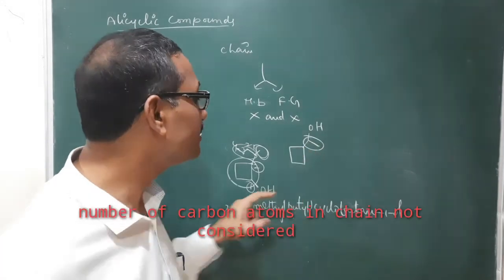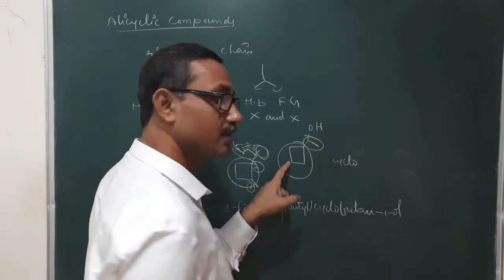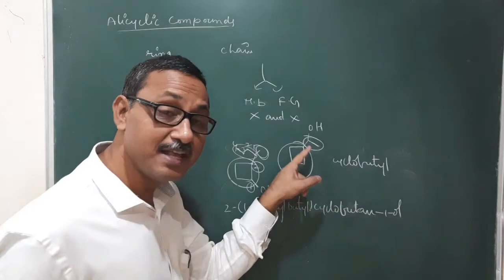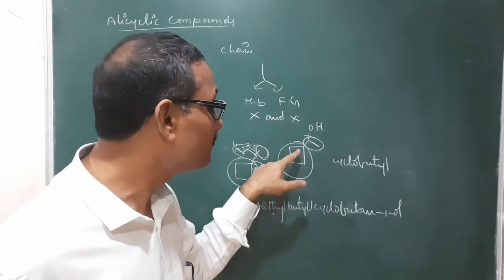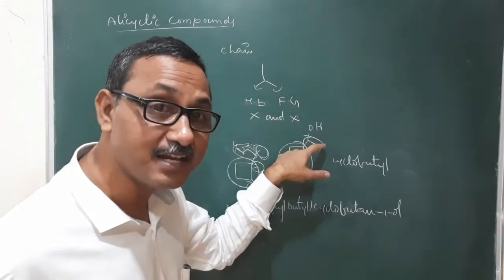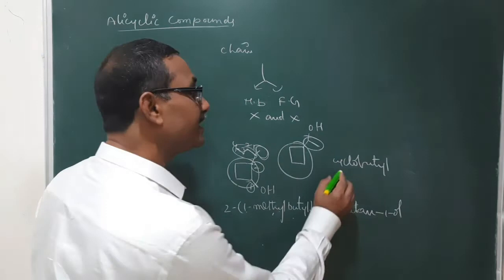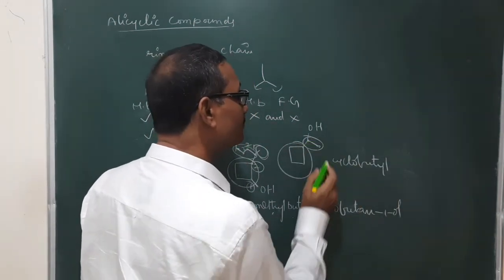Derivative of chain. Now the name of this compound is here a cyclobutyl. Cyclobutyl is a substituent, even though it consists of more carbon atoms. Why? Because the chain consists of a functional group, but the ring is not having any. So cyclobutyl, here butyl; after that the chain consists of two carbon atoms.